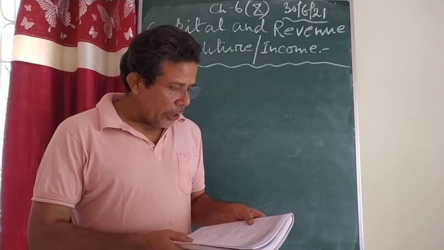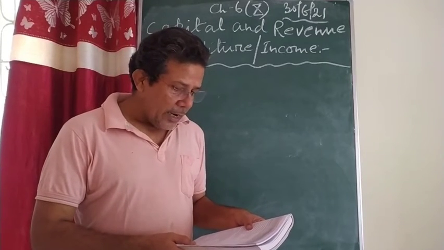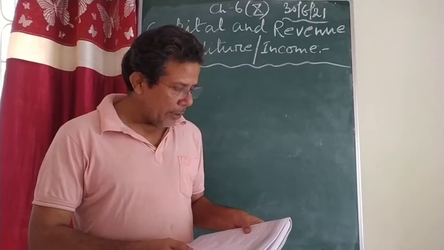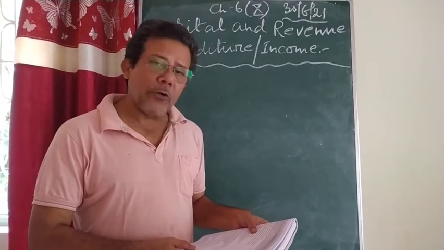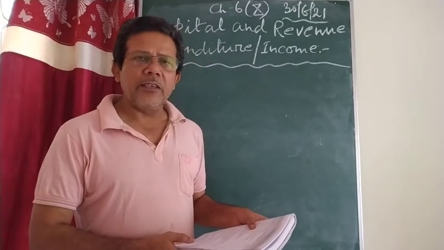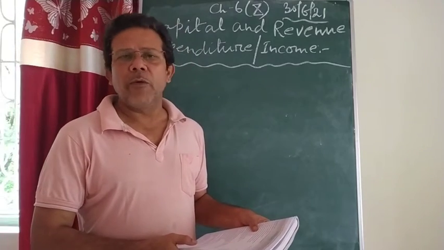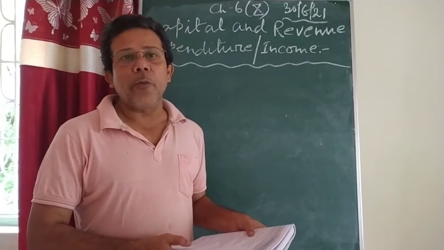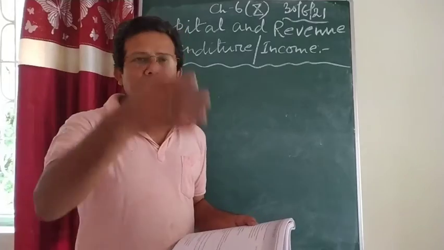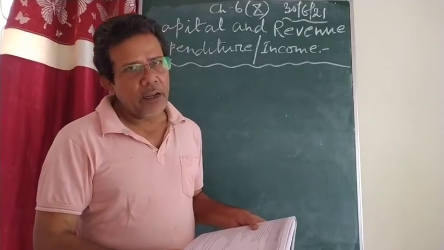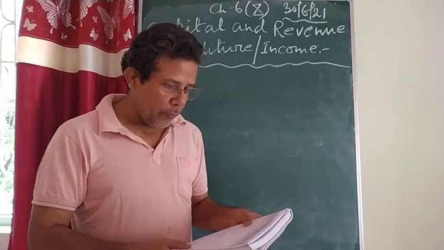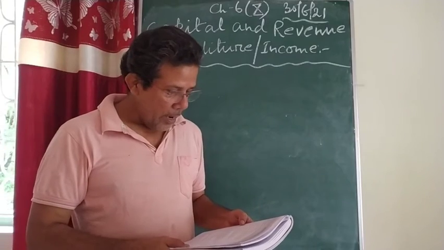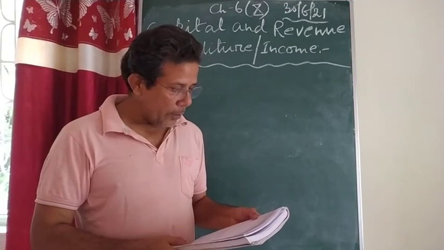Next, distinguish between capital expenditure and revenue expenditure. This is very important, question number 7. I told you at least 3 points of distinction are very important. You must write them, and whenever you write the points, the point of distinction has to be there and it has to be in tabular form. I have already written it. I hope you know it. Once more you go through the YouTube videos, you will be able to understand it.